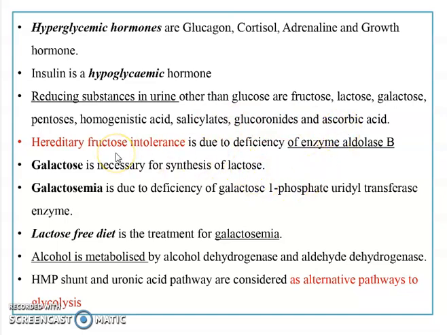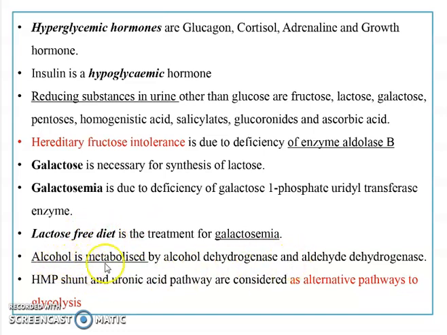Then why does hereditary fructose intolerance occur? Because of deficiency of the enzyme aldolase B. And remember, galactose is necessary for synthesis of lactose, and galactosemia occurs because of deficiency of galactose 1-phosphate uridyl transferase enzyme. So aspirants, if there is galactosemia, how are you going to treat it? With the help of a lactose free diet.